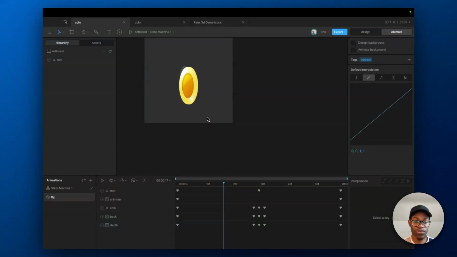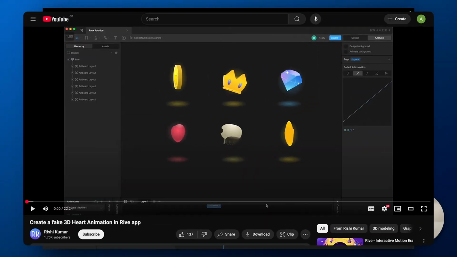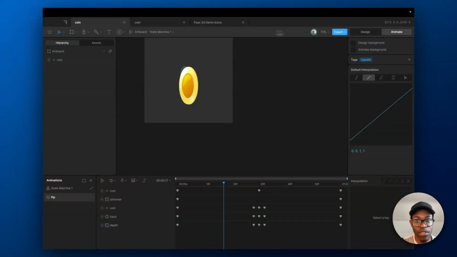Firstly, I'd like to say I watched a video from, I can't remember the guy's name, I put him on the screen, and it was how I found out about his 3D icon.